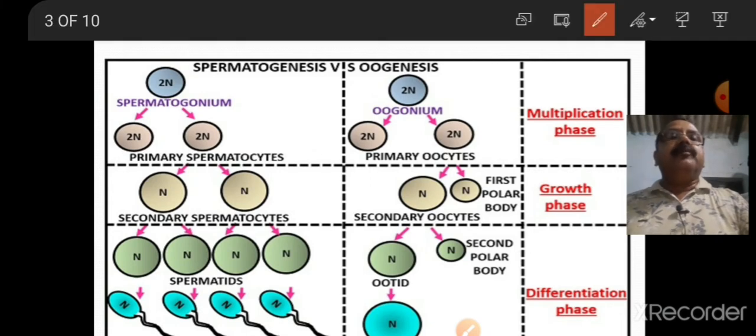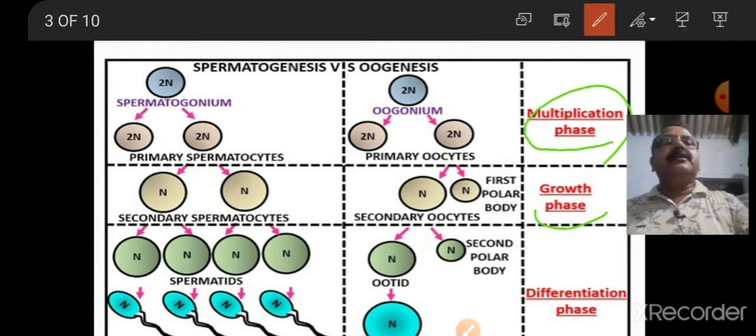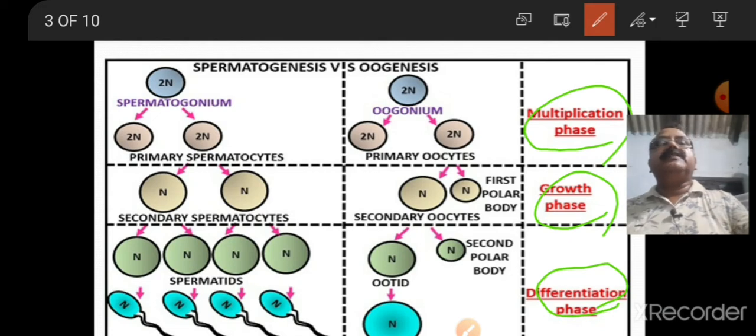Friends, both spermatogenesis and oogenesis pass through three phases. These are multiplication phase, growth phase, and differentiation phase. In the multiplication phase, in case of spermatogenesis, the spermatogonium divides mitotically to produce a number of spermatogonia.